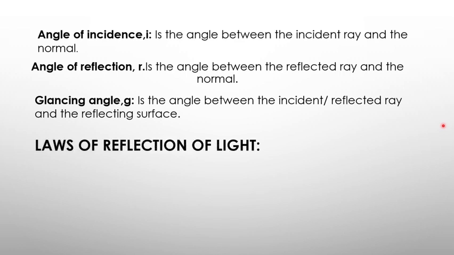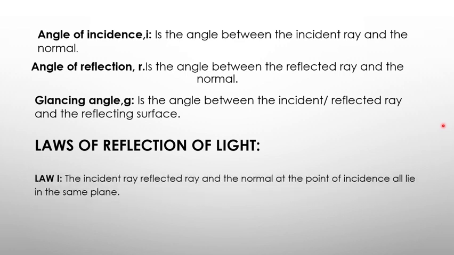Now, that basically gives us a summary of the key terms, which will push us to discuss the laws of reflection. In physics, we are governed by laws, and these laws help us to understand some phenomena properly. So under light also, as light falls on the surface, there are some laws which govern it, and as light bounces off. So I want to begin by looking at the first law.